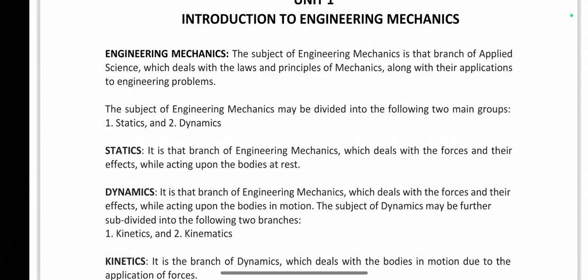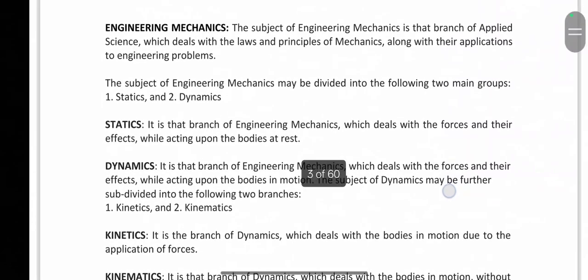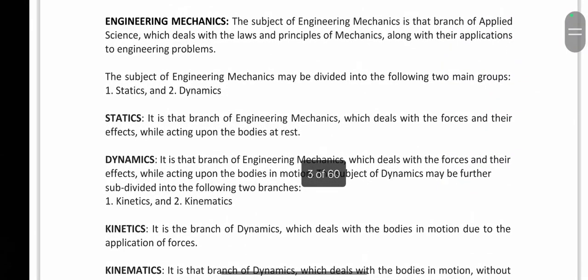As the name suggests, statics deals with the forces and their effects when the body is at a rest position. Static means when the body is at a rest position. If we find out the forces acting on a body and what their effect is on that body when the body is in rest position, then it is called statics. Then what is dynamics?